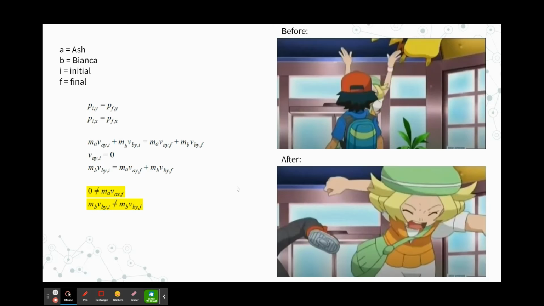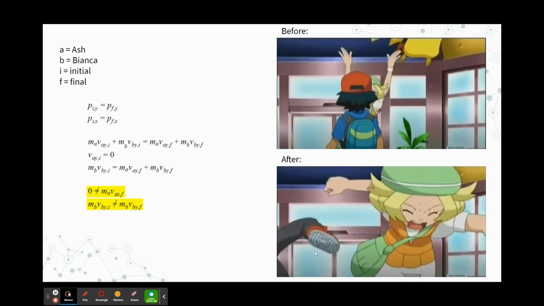But then this doesn't really match the video because he is just moving towards the side. He's not moving backwards. And because Bianca doesn't have momentum in the x direction, Ash shouldn't have momentum in the x direction either. So Ash's final momentum in the x direction should have been 0. But as we can see, his momentum in the x direction is not 0.